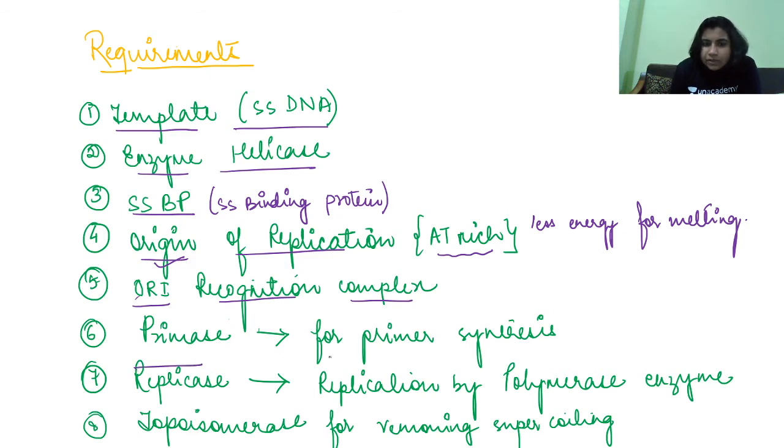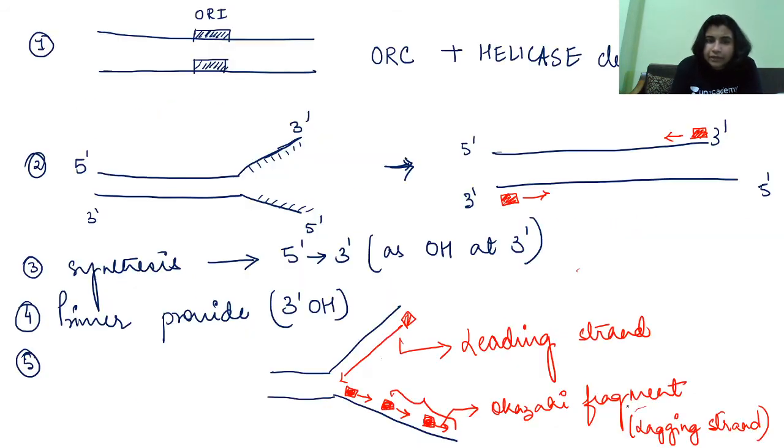Primase is for primer synthesis. Primase helps in the synthesis of primer. Replicase, replication by polymerase enzyme, DNA polymerase. Topoisomerase is responsible for removing supercoiling, right? So now this is the process.